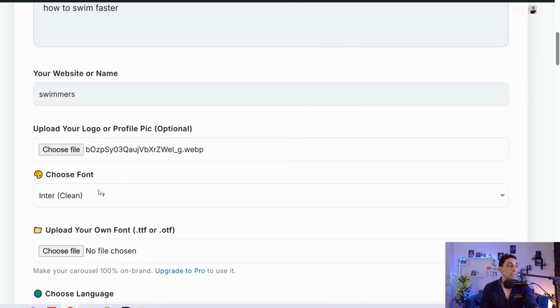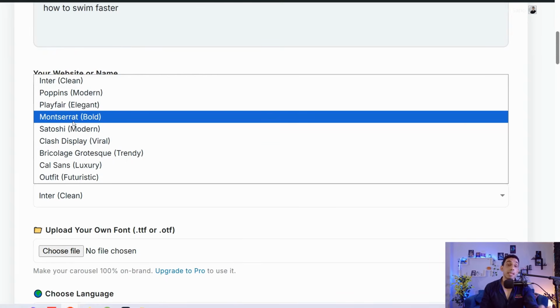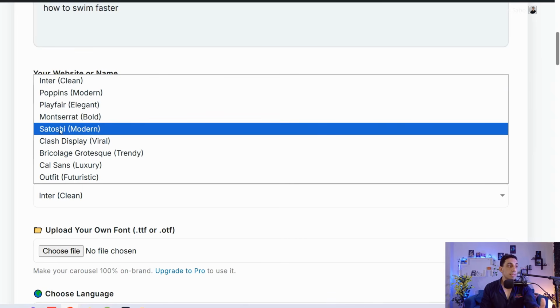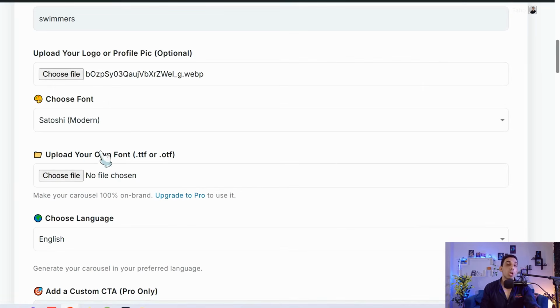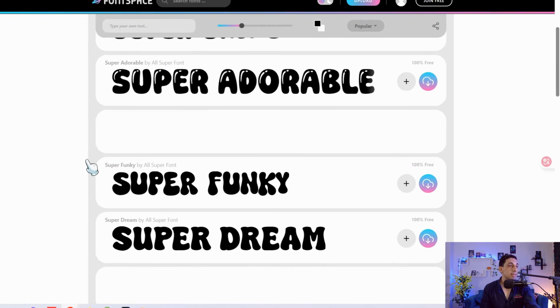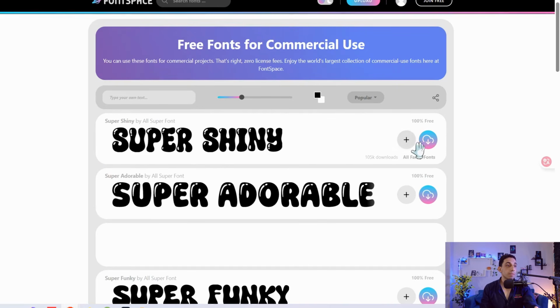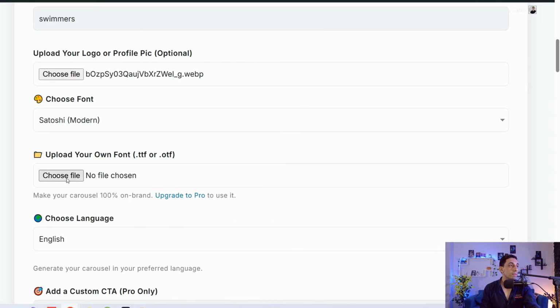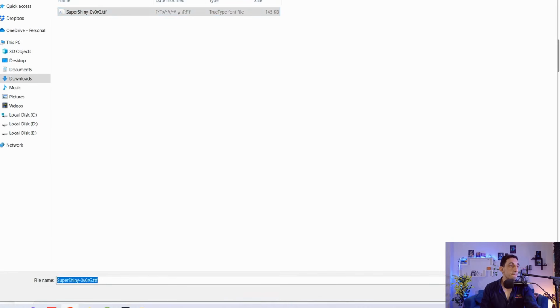And in this step, just choose your font. Here you can find plenty of these amazing display fonts. I just take this one, like Satoshi, for example, or you can actually upload your own custom font to make your carousel post more customizable for you and more uniquely branded. You can go to some websites out there that provide free commercial fonts, like this one, Font Space, and I like this one to try. So click over this one to download. Then go back to RemoCarousel and upload your own font. This one, super shiny, perfect.